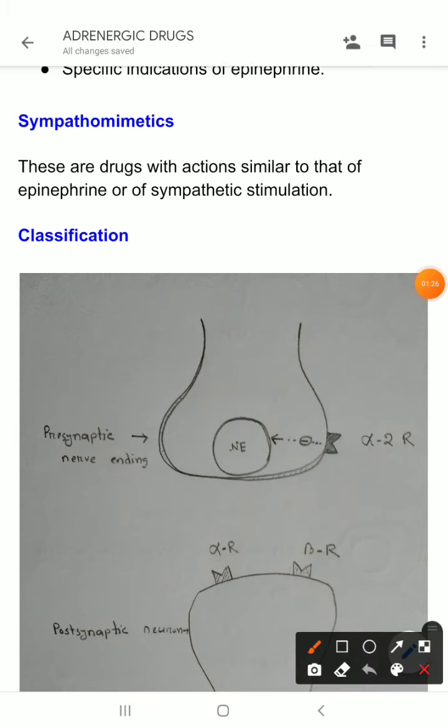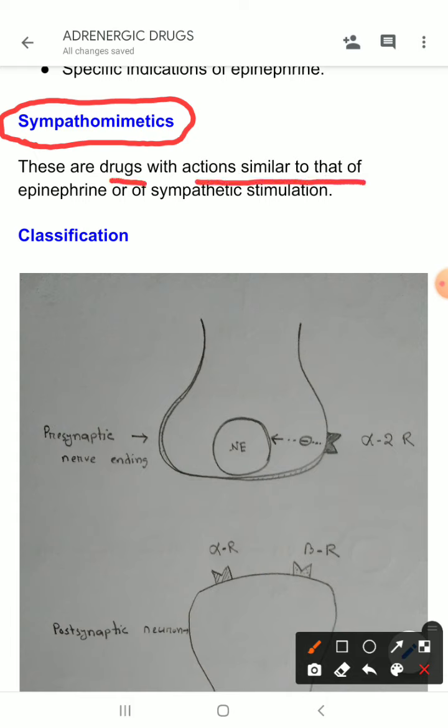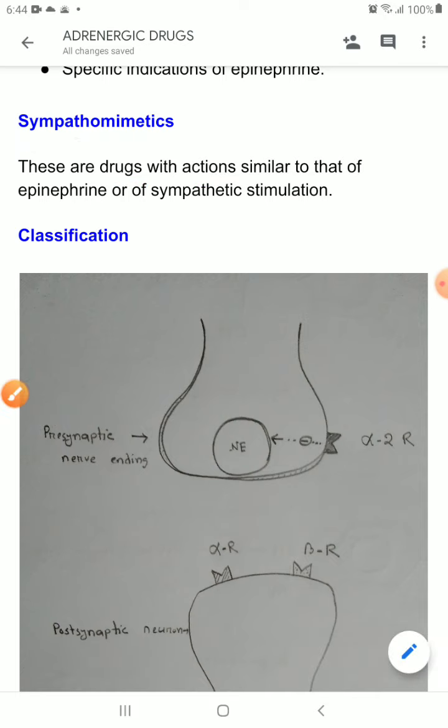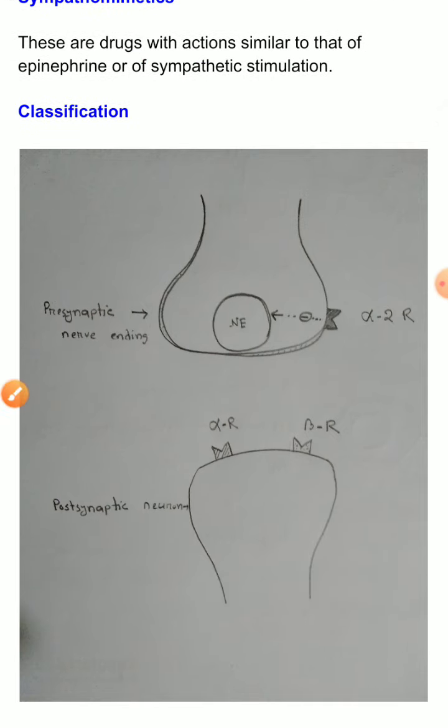Now, let us see what sympathomimetics are. Adrenergic drugs are sometimes called sympathomimetics. Why? These are the drugs with actions similar to that of epinephrine or of sympathetic stimulation. Sympathomimetic drugs actually mimic the action of the sympathetic system. You know that the adrenergic system is also called the sympathetic system. For that reason, sympathomimetic drugs are the drugs which mimic the action of sympathetic nervous system stimulation.